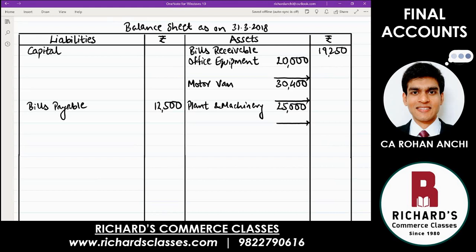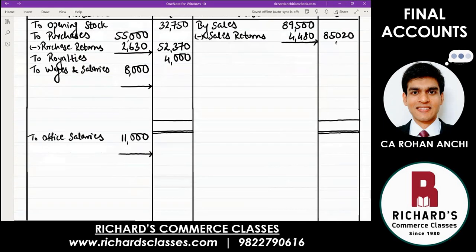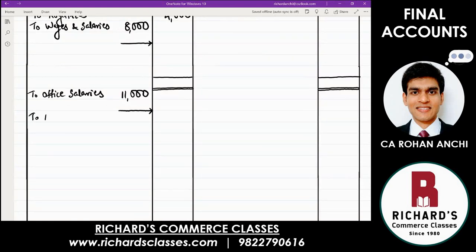Then next, let's continue. We have bad debts, that is a loss. That will go to profit and loss account, debit side, to bad debts. Amount is 2,500. Next, advertisement, also an expenditure. Below bad debts, to advertisement. That is 6,000.